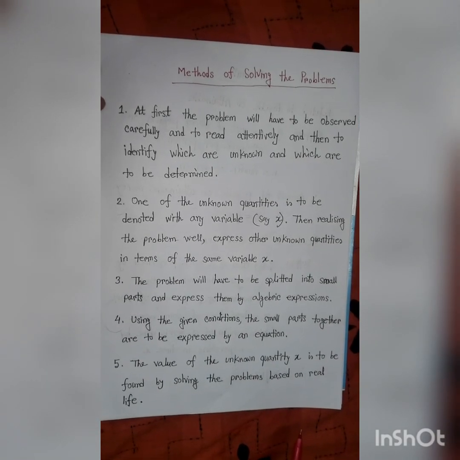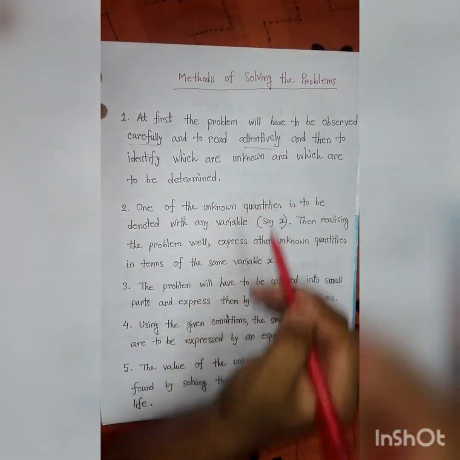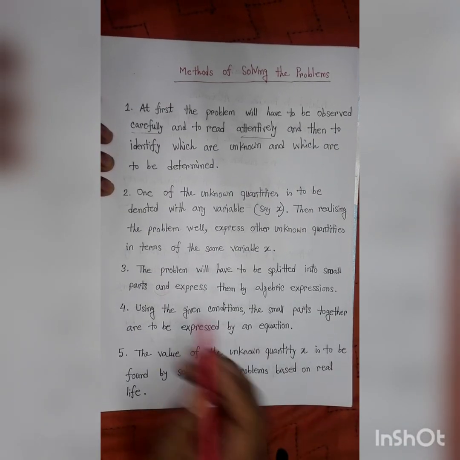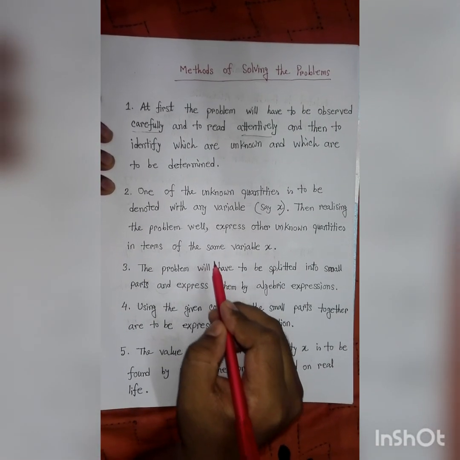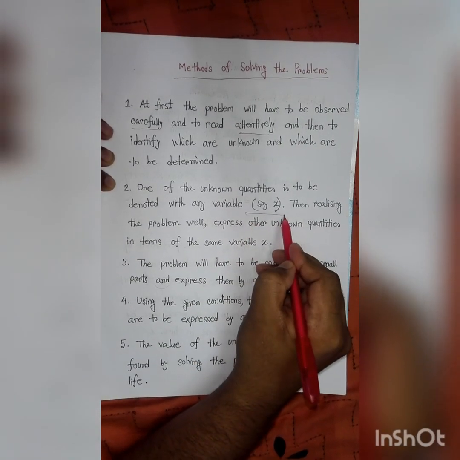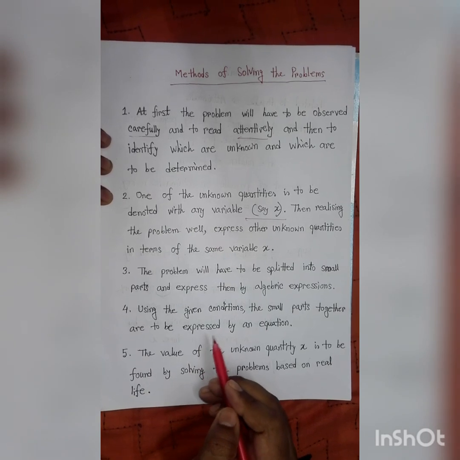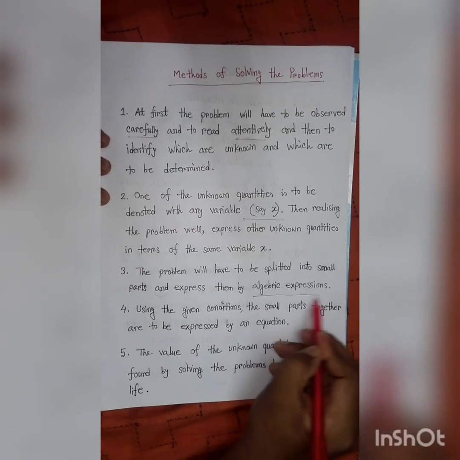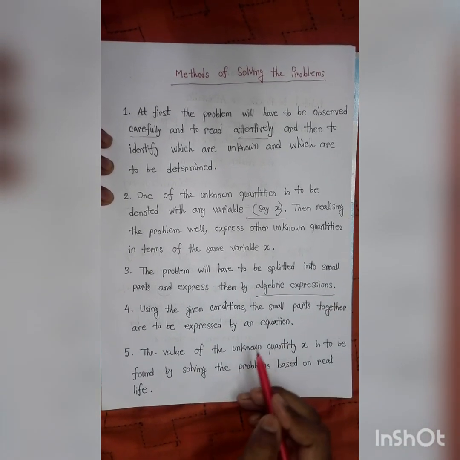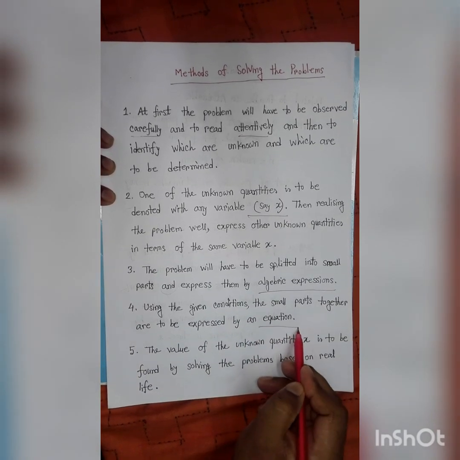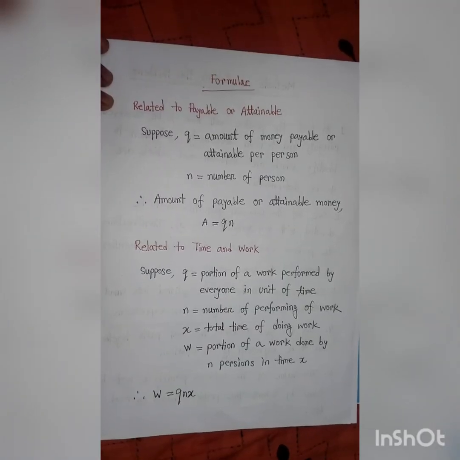So, at first we read the problem carefully and attentively. Then we denote the unknown quantities by a variable like x. Then express the problem by algebraic expressions. Then we form equations from those algebraic expressions and then solve the problem. Now I discuss the formulae.